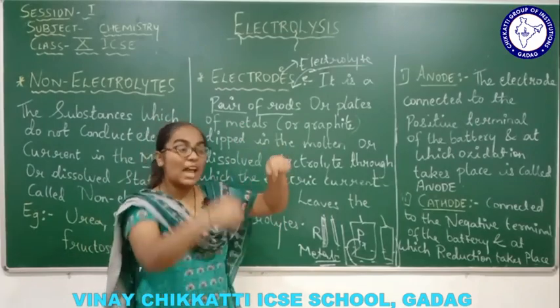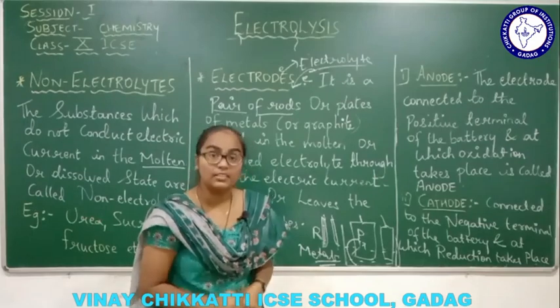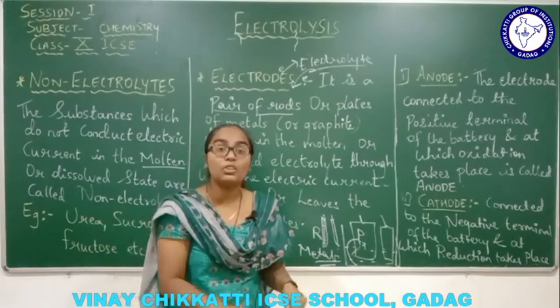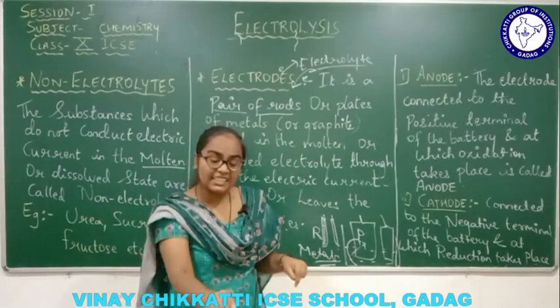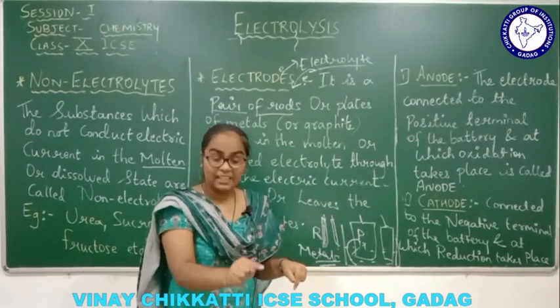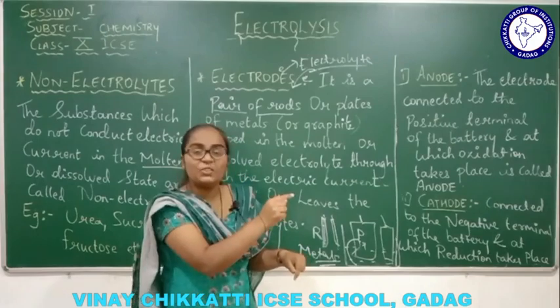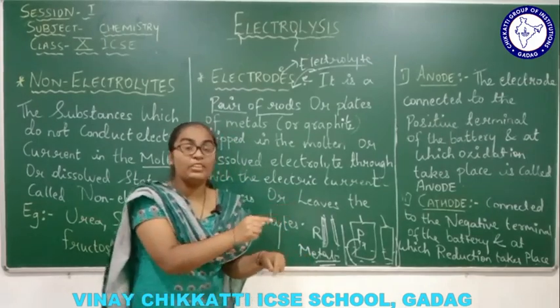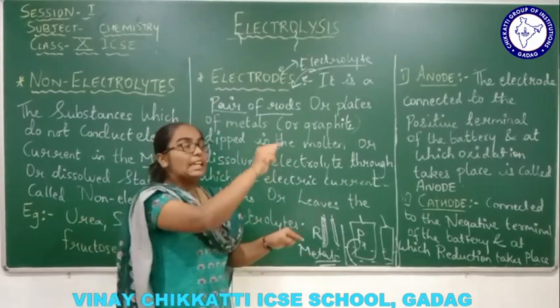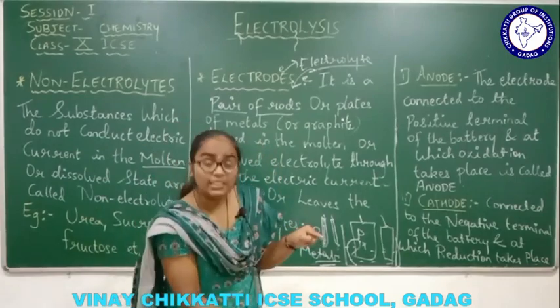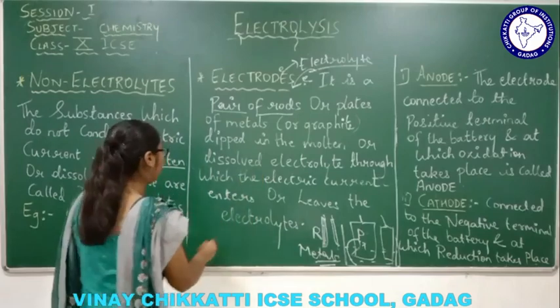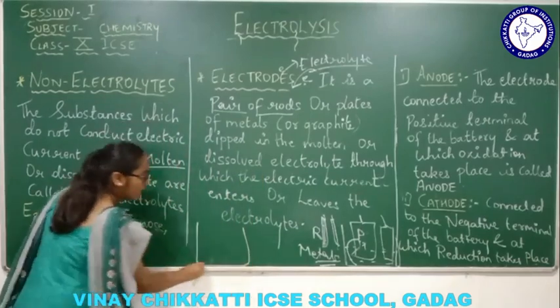So this electrode has to dip into the electrolyte, right? If they are not dipped into the electrolyte, whatever electric current is passed from the electrolyte will not enter into the electrode. Understand the point? From this electrode, the current again has to go back into the electrolyte, like a circuit diagram. See, now this is a container.